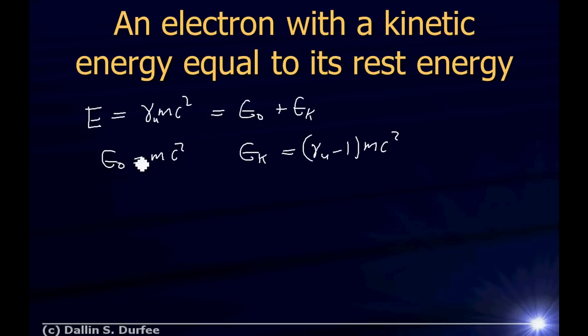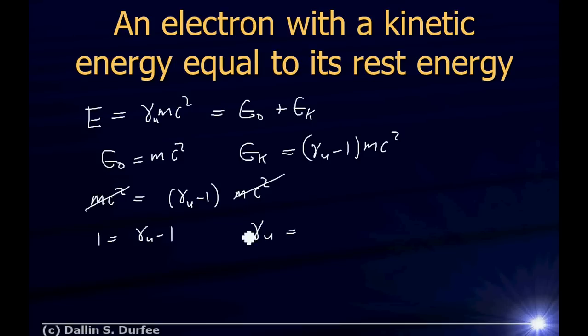So if the rest energy is equal to its kinetic energy, how fast is it moving? That means that mc squared is equal to (gamma u minus 1) mc squared, right? Well, we can cancel these out, and then I get 1 equals gamma u minus 1, which means that gamma u is going to be equal to 2, but that's equal to 1 over the square root of 1 minus v squared over c squared.